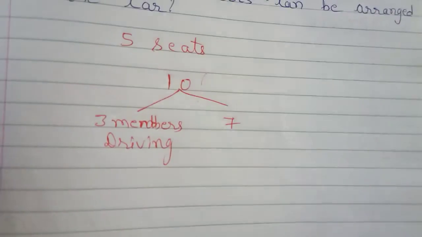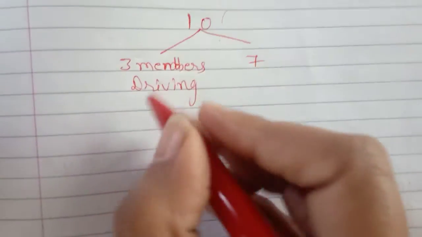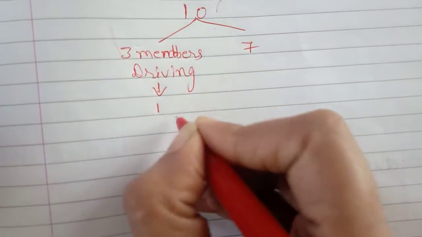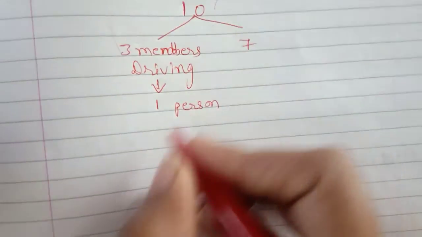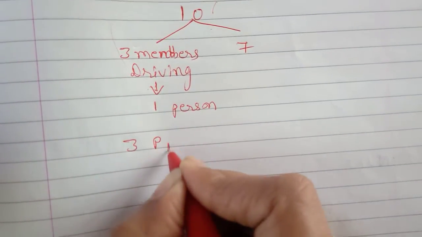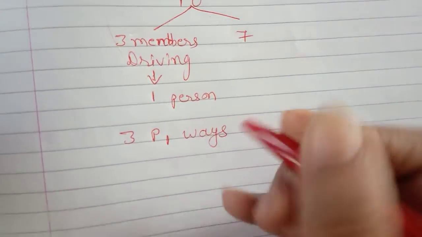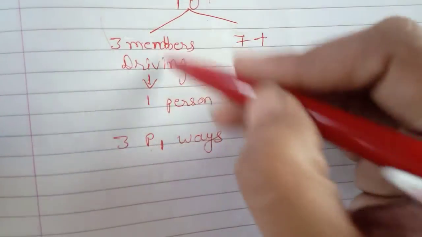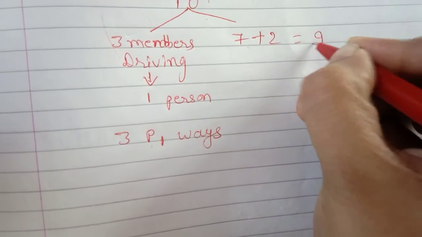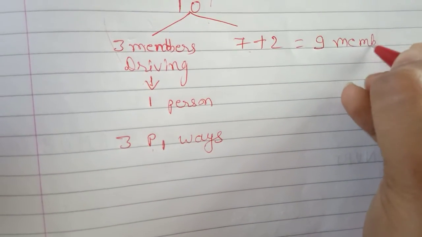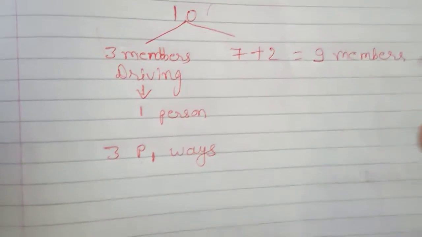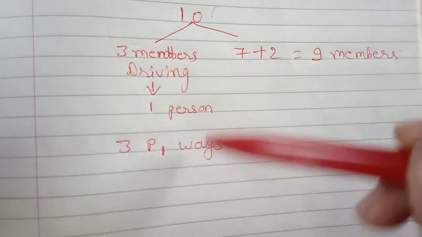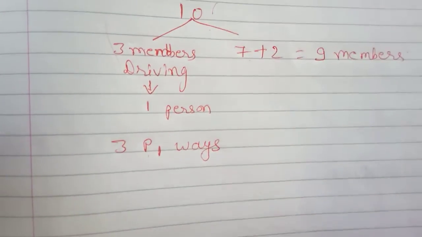Now from these 10 members, we have to arrange total 5 members. Now first of all, at the driver's seat, only a person who knows driving will sit. So one person has to be selected from these 3. So that can be done in 3p1 ways. Now here 7 plus, from here 1 is only selected, so remaining 2, that is total 9 members are there now. So from these 9 members, we have to select 4 persons, because already one member is selected as a driver.